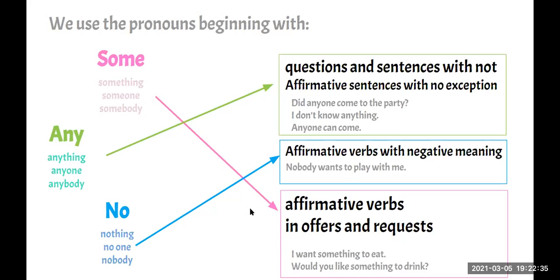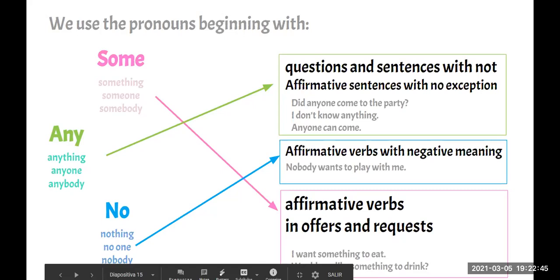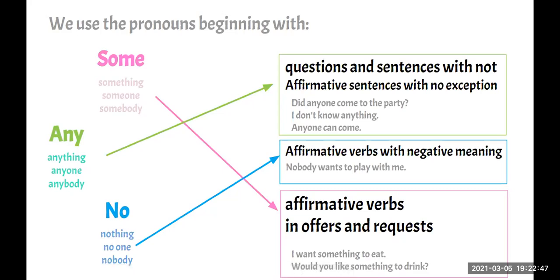Okay, let's go with Leonel. I am sad because someone ate my food. Very good. Anybody else? Teacher, me. Yes, please. The engineer electromechanic is someone who has much know in electric.